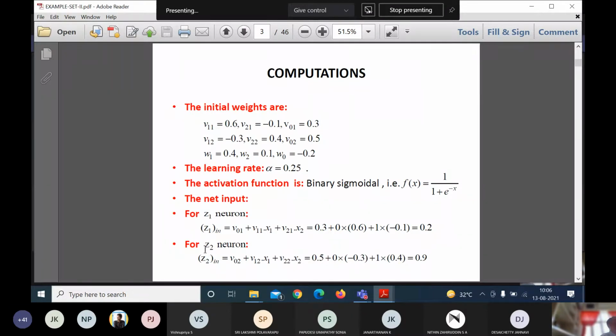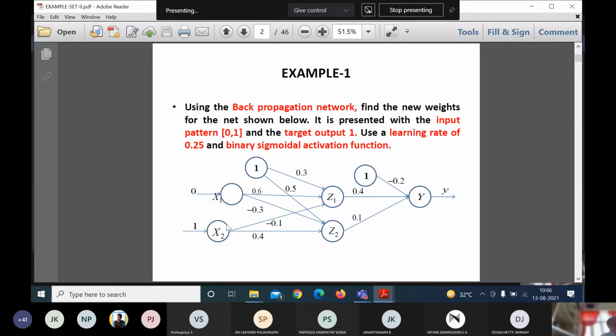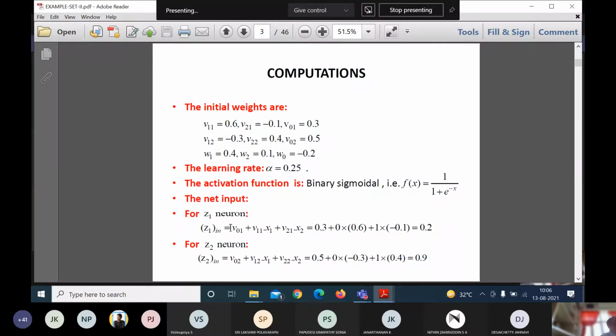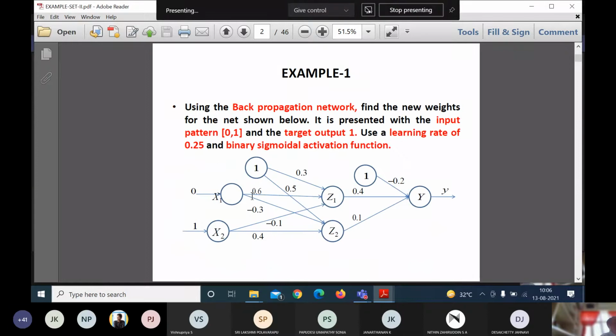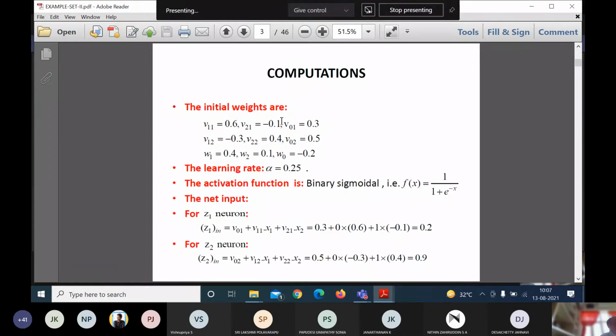So what I need to do here is find the net input for Z1 and the net input for Z2. The net input is the summation of Xi into Vij. For Z1, since bias is also here, I need to take that bias value also: V01 plus V11 into X1 plus V21 into X2.